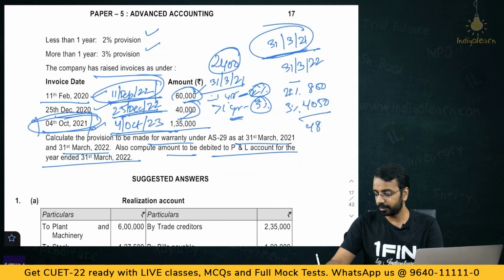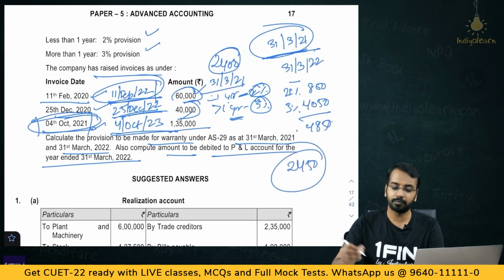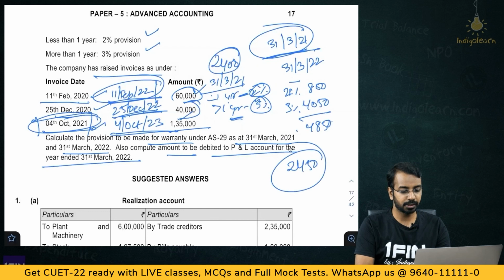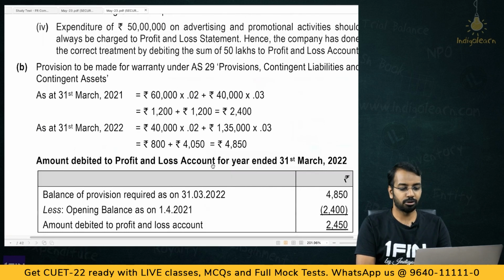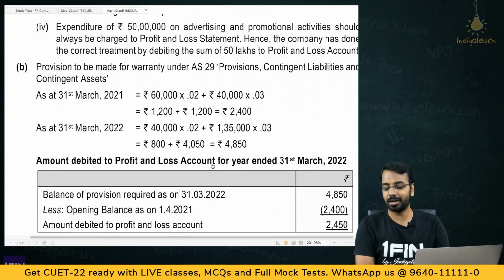So 4,850 is the provision, and from 2,400 to 4,850, 2,450 should be the expense for the next period. So let us see, 4,850, 2,400 and 2,450, right. So that concludes the aspect related to accounting standards for advanced accounting RTP May 23.